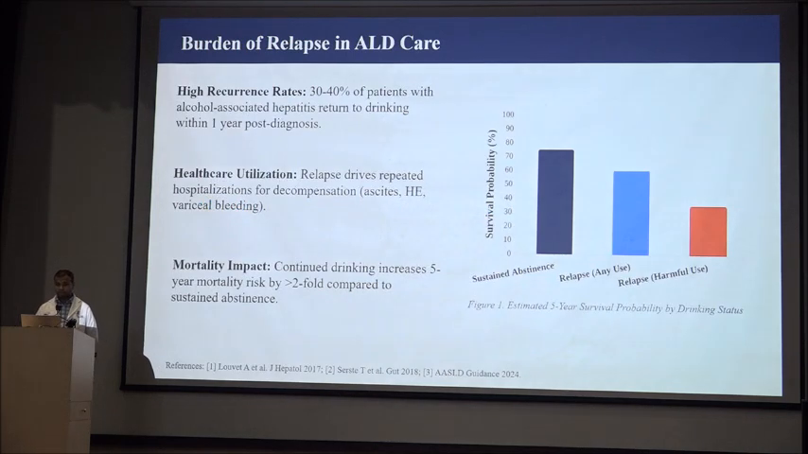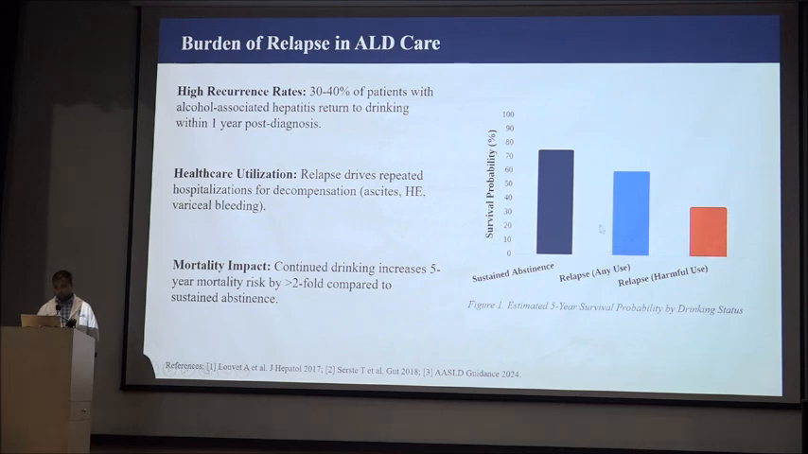So what is the burden of relapse in ALD care? There is a high recurrence rate: 30 to 40% of patients with alcohol-associated hepatitis return to drinking within 1 year post-diagnosis. It causes healthcare burden because relapse drives repeated hospitalization for decompensation like ascites, HE, and variceal bleed, and it has a mortality impact also.